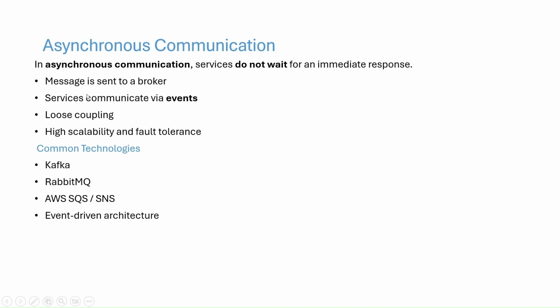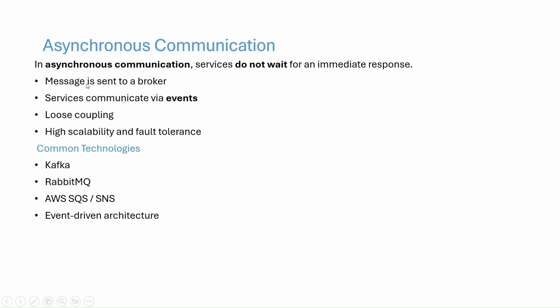The second one is asynchronous communication. Asynchronous communication does not wait for an immediate response. It is parallel in nature, meaning requests and responses flow independently. For asynchronous communication, we use Kafka and RabbitMQ. In my microservices series, I will be teaching you Kafka and RabbitMQ. They are the most efficient and most used message broker tools in real companies, so we will explain both Kafka and RabbitMQ.